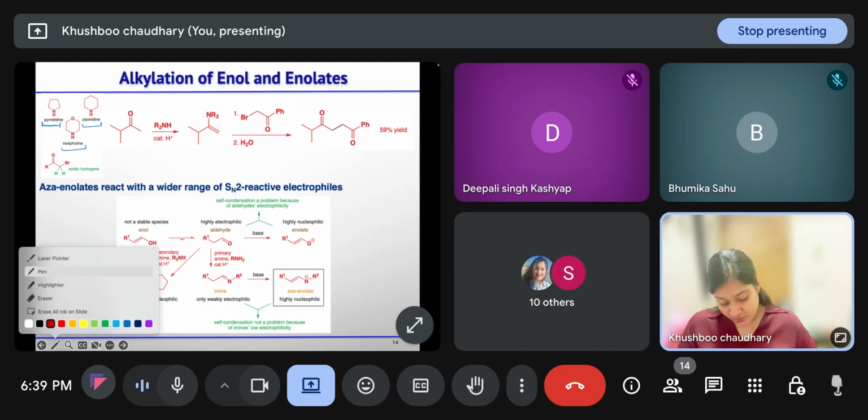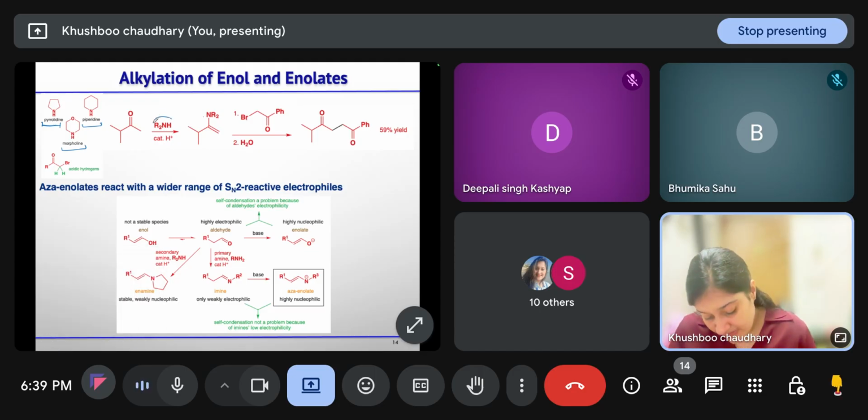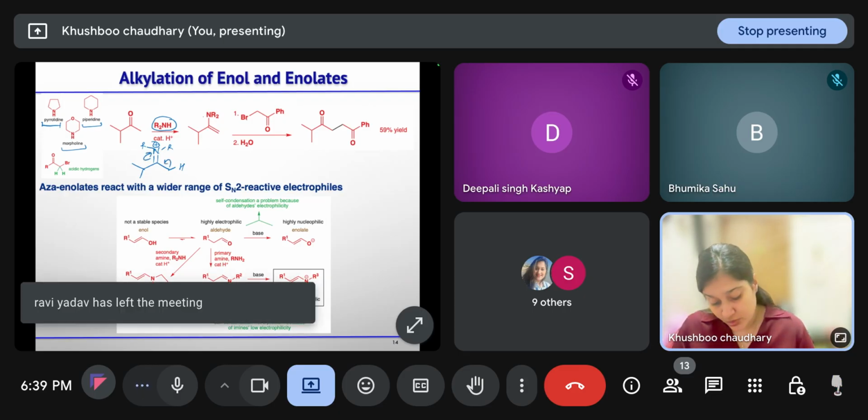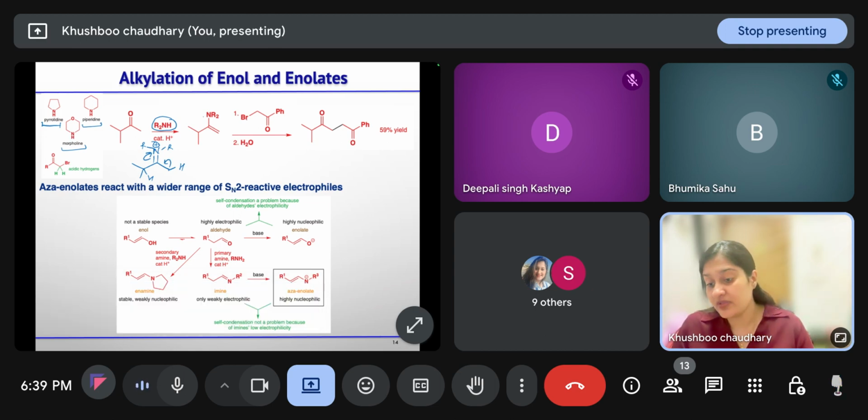See, we have this ketone. Firstly, it will react with the secondary amine, so the iminium ion will form first, with NRR and a positive charge. Then proton transfer will take place from the less hindered side, because if the proton goes from the other side, then your enamine has to react with the other species also, which it will not undergo. So from the less hindered side, your enamine will form.